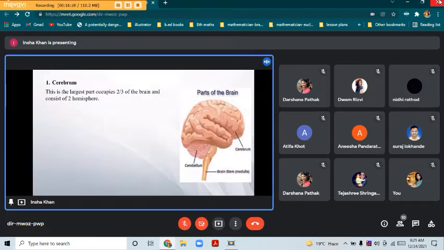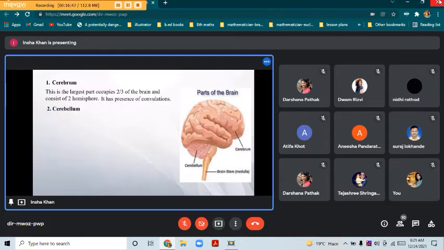So the surface of the cerebral hemisphere is called as cerebral cortex, basically grey matter, as it appears grey in color. So the deep ridges and grooves in this grey matter, they are convolutions, and it has relationship with intelligence. It is said that the more amount of grooves and ridges, the more is the intelligence. So this was about cerebrum.